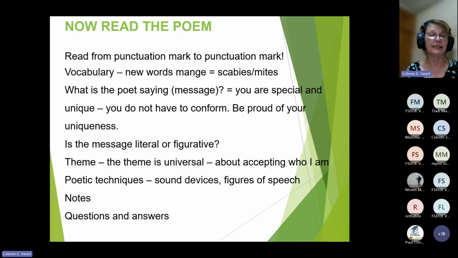Some people have already said to kids that they're weird just because they're different. But be proud of who you are. You are special. You were made the way you are. Now, is this message literal or figurative?